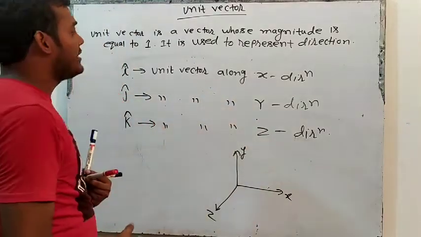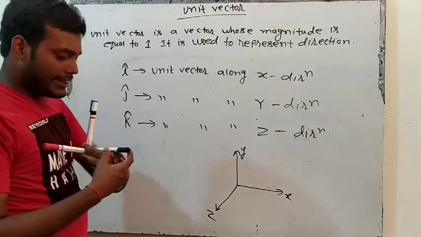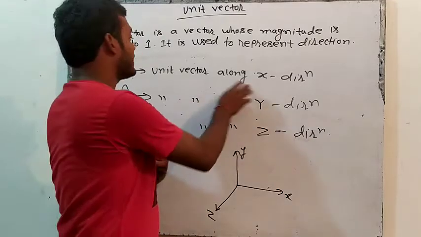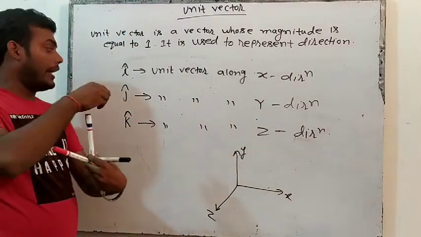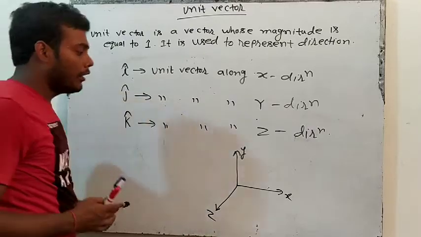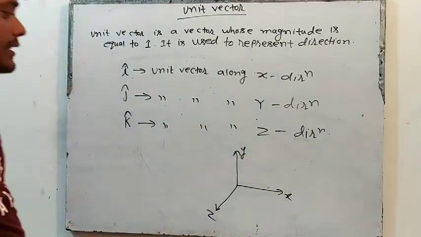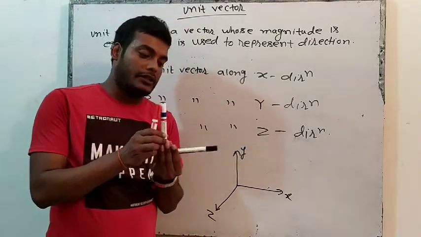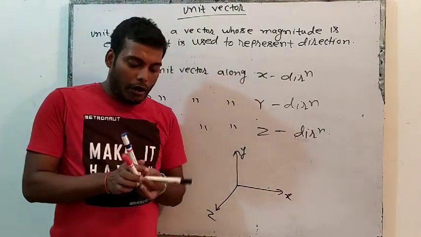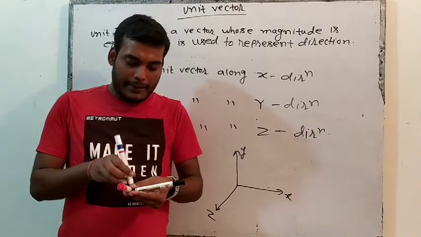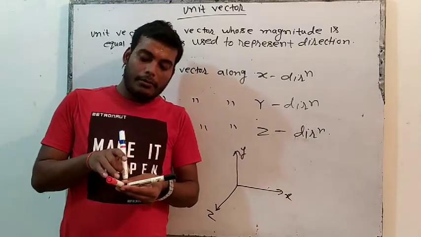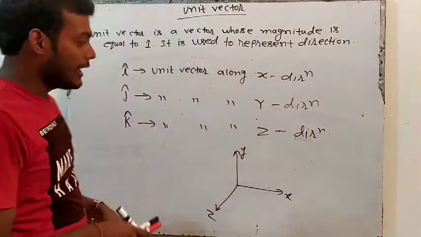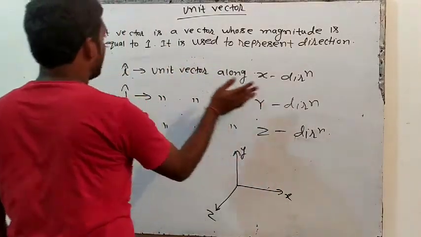X, Y and Z. So unit vector along X is denoted by I cap. Unit vector along Y is denoted by J cap. And unit vector along Z is denoted by K cap. And what are these three axes? Mutually perpendicular to each other. See, all are perpendicular to each other. This angle will be how much? 90. This angle also 90. So all the three axes are perpendicular to each other.